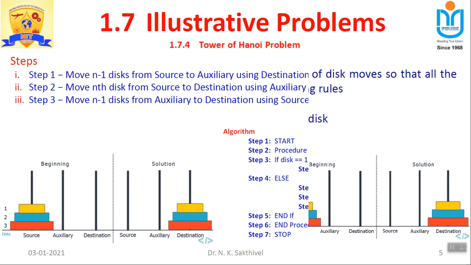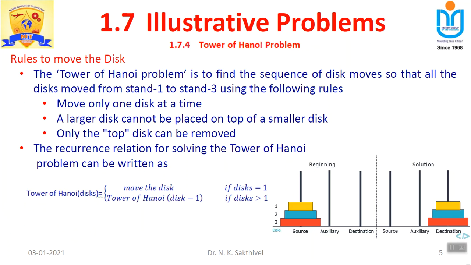I already told you, the Tower of Hanoi is used to move the disks from one rod, or one location, to another location. The conditions are very important, so sometimes the MCQ questions may ask what the conditions are. First, move only one disk at a time.